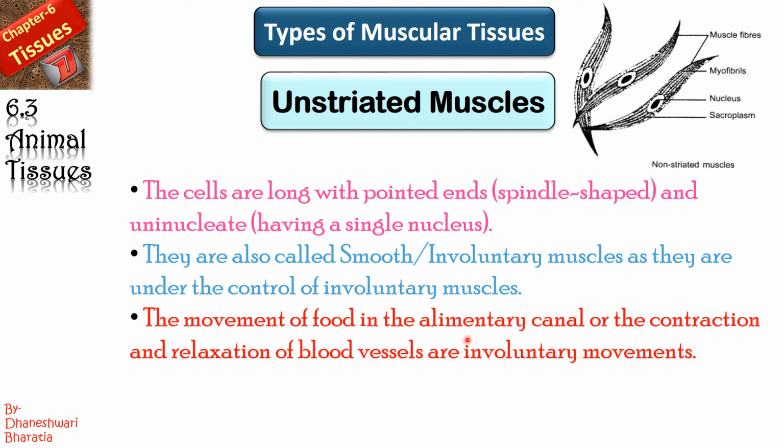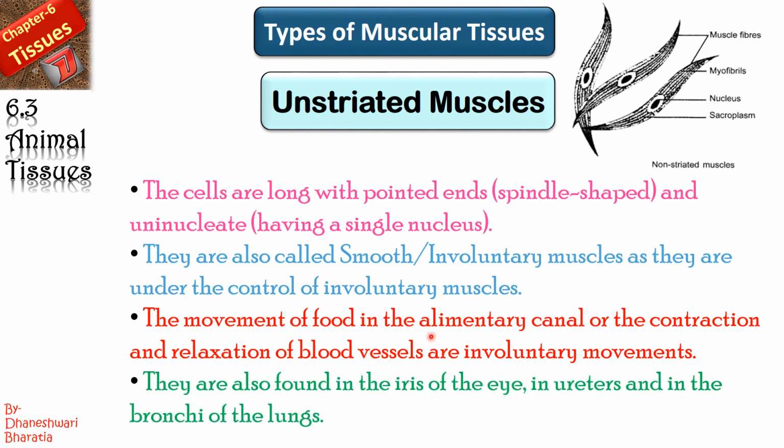The movement of food in the alimentary canal or the contraction or relaxation of blood vessels are involuntary movements. They are also found in the iris of the eye, in ureters and in the bronchi of the lungs. You have to remember the identification of each diagram or each muscle, I can say, along with its location. Am I clear, beta?